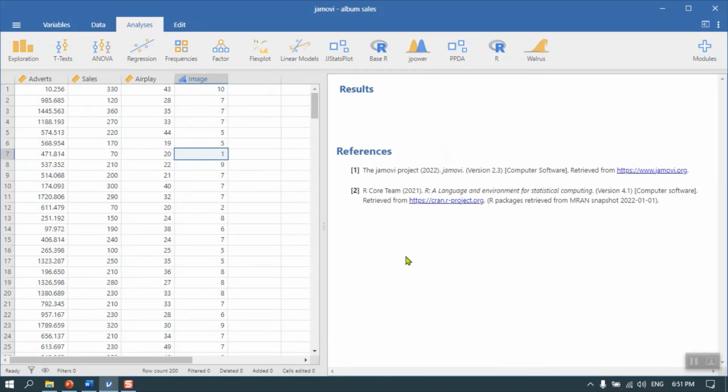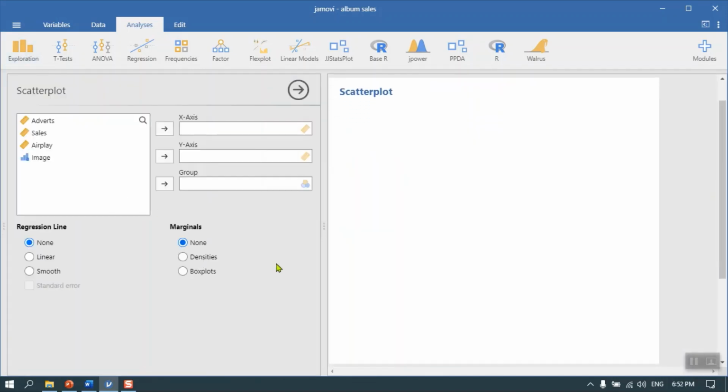One of the big things that's important here is that we're interested in the bivariate relationships, and we're interested in really wanting to see if we can understand the variation or predicting album sales, if there were prediction, or understand the variation if this were more of an explanatory model. But let's take a look at a scatter plot here, and let's take album sales as our outcome variable, and the amount of advertising.